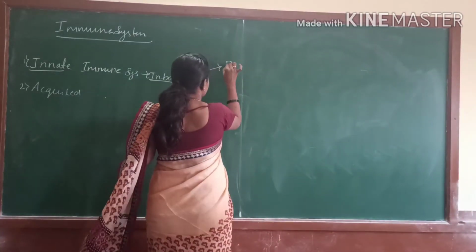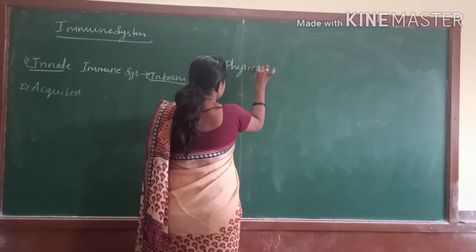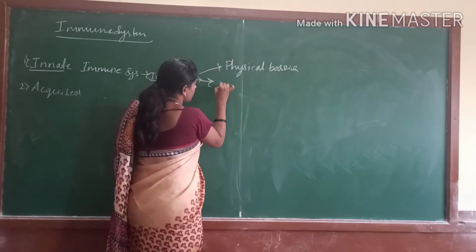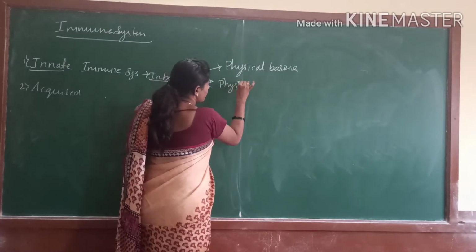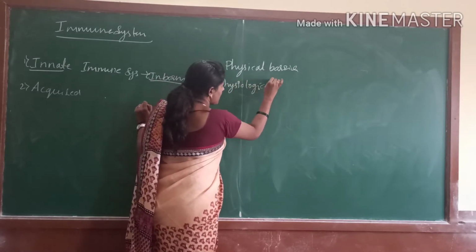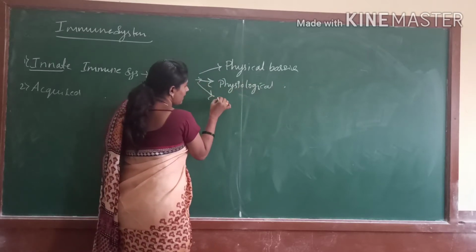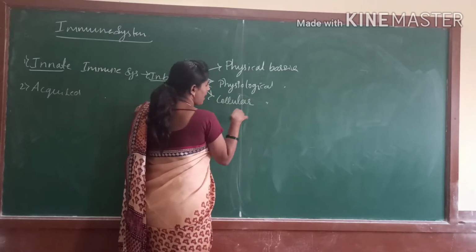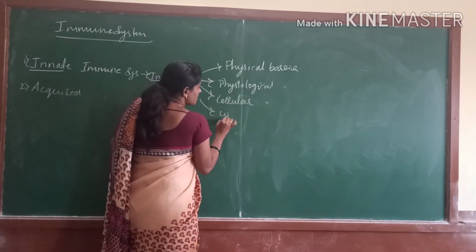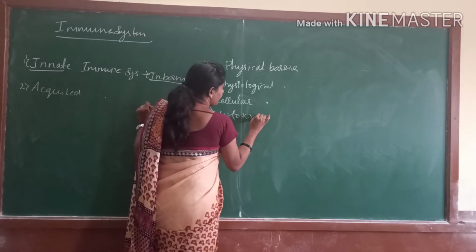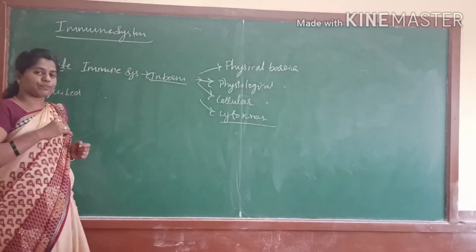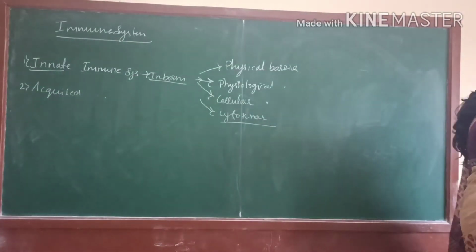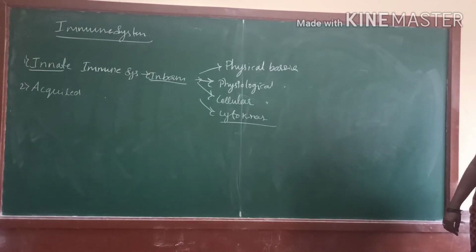First one, physical barriers. Second one, physiological barriers, and the next, cellular barriers, and last, cytokine barriers. We will study it one by one.